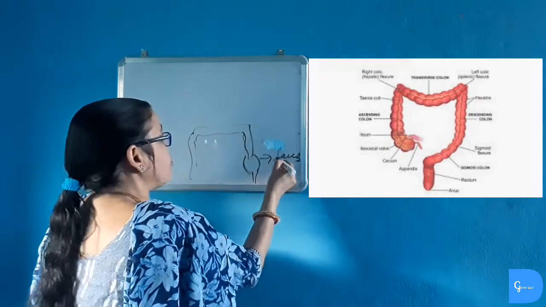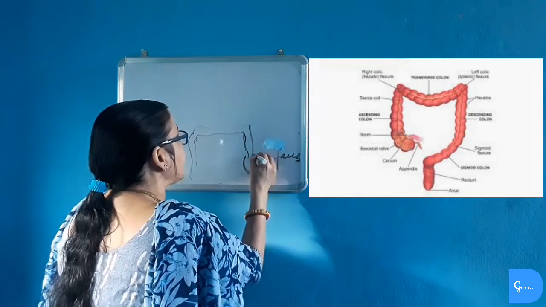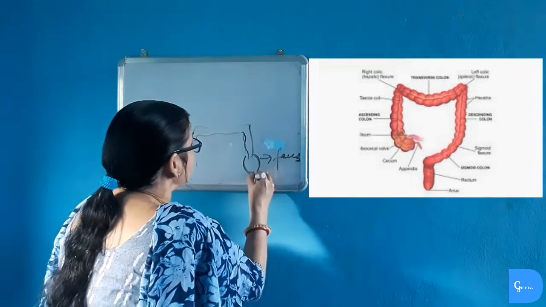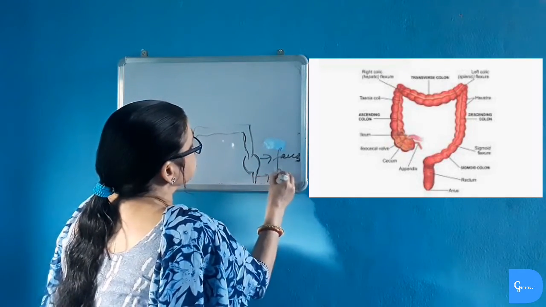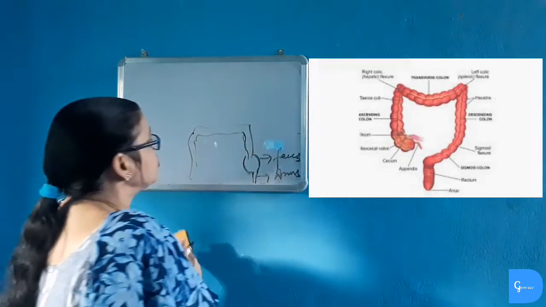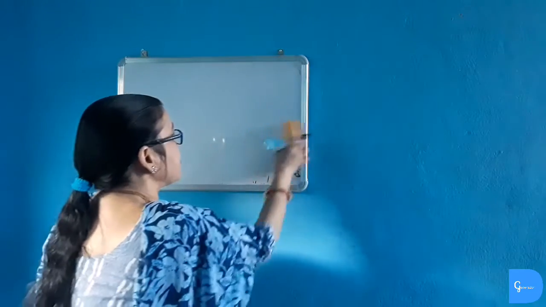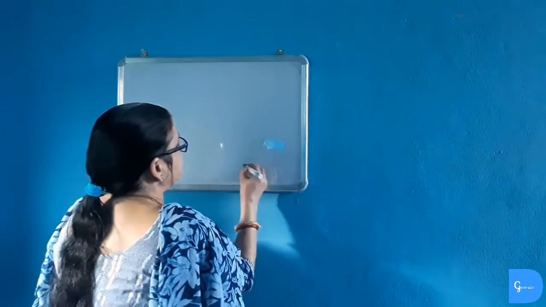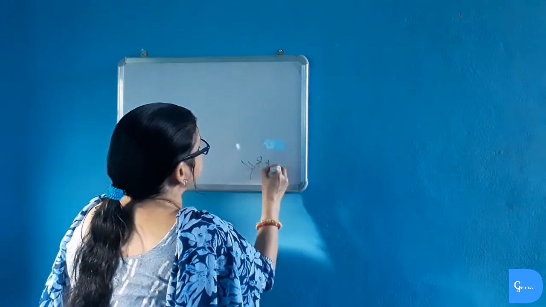From the rectum, the undigested food which is not needed by our body is eliminated out of the body through the anus. So our digestive system is completed at the end of the anus. The food which is eliminated out is called egestion.